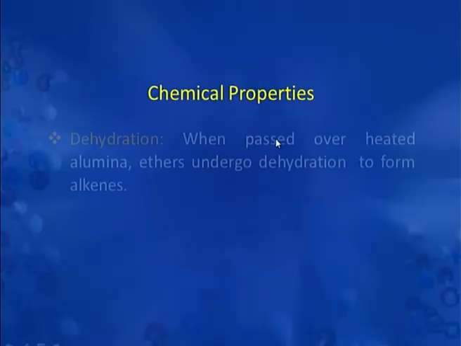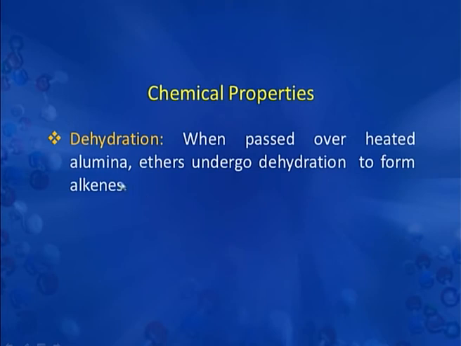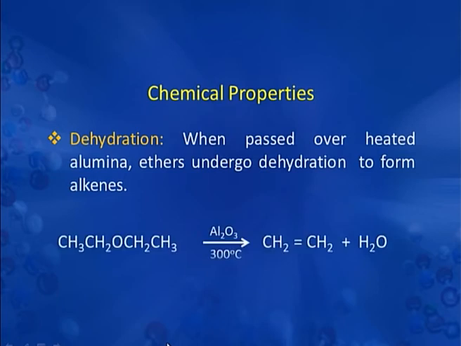We will now discuss the reactions of ether where alkyl groups of ethers are involved. The reaction shown by ether due to the alkyl groups is dehydration reaction, and dehydration results when ethers are passed over heated alumina to form alkenes. Here you can see this is diethyl ether passed over heated alumina, that is aluminum trioxide, at about 300 degrees centigrade, and there is generation of ethene.